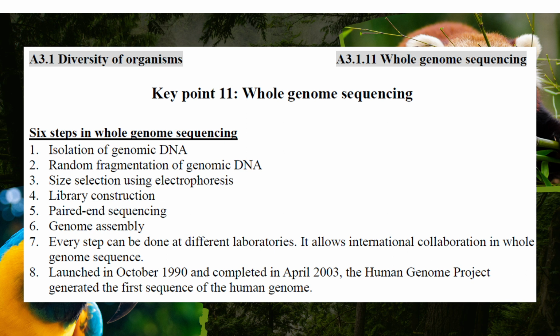Then we do size selection, sort out their size. And then we have the library to store these fragments. And then lastly, we join these fragments back together by paired-end sequencing methods. They went through this breaking, study, and joining back procedure, and the genome is assembled.